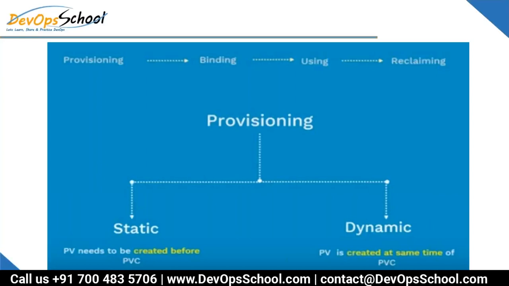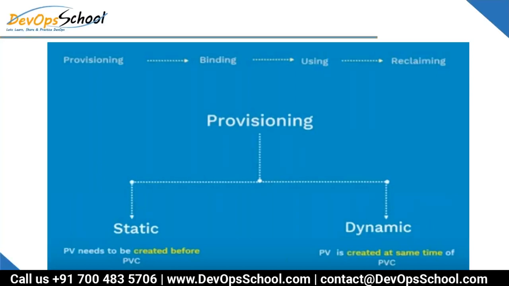How can you provision the volumes to the Kubernetes cluster? Because if Kubernetes doesn't have those volumes, it will not be able to understand them, so it will not be able to allocate them to a pod. That is the thing. So this is called provisioning. Now guys, provisioning itself has two types: one is static, one is dynamic. For example, I'll put it this way. What is static and what is dynamic?